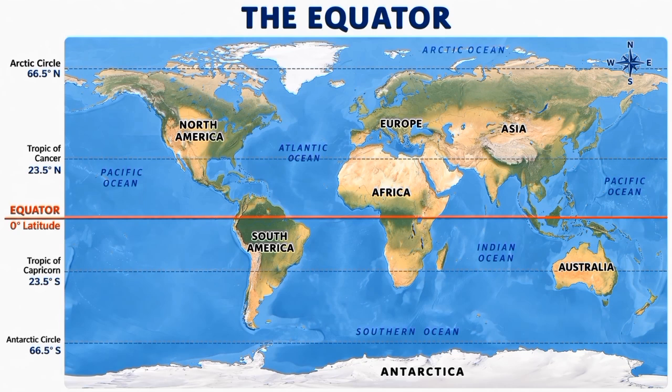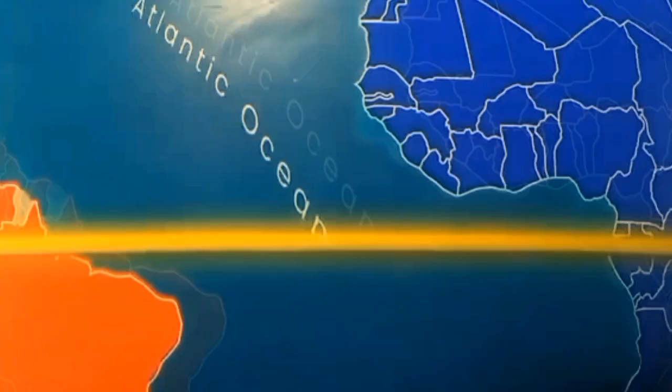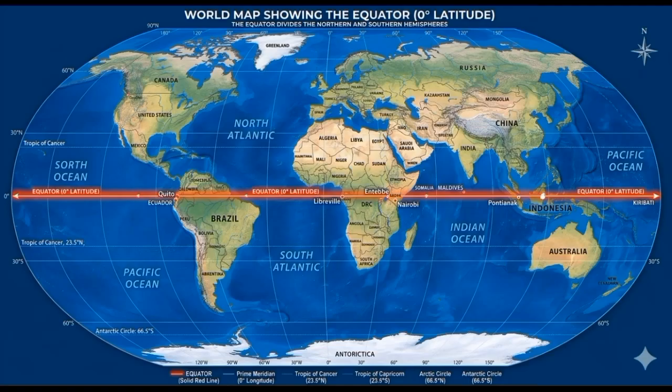At the equator, day and night are almost equal, each lasting approximately 12 hours. Sunrise and sunset times remain fairly constant throughout the year. This is in contrast to higher latitudes, where daylight hours vary greatly between summer and winter.